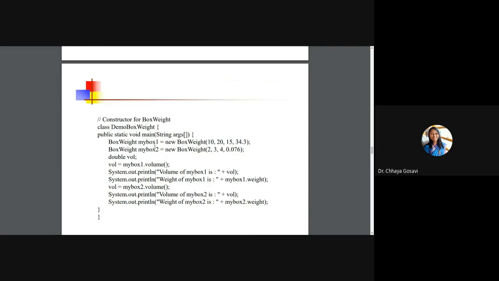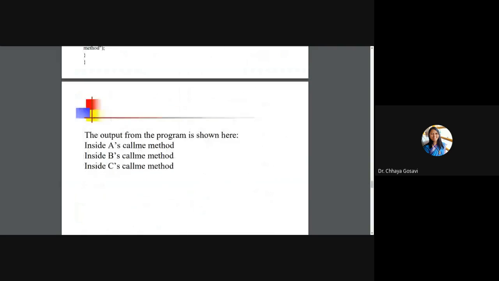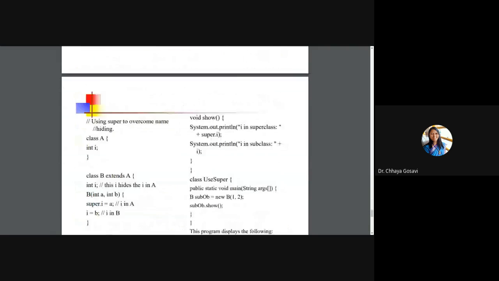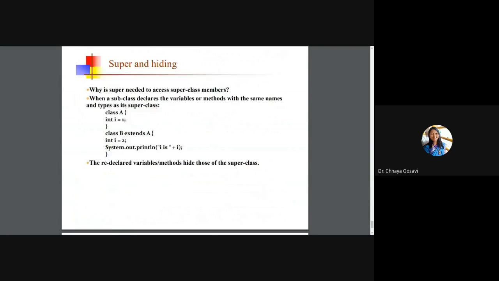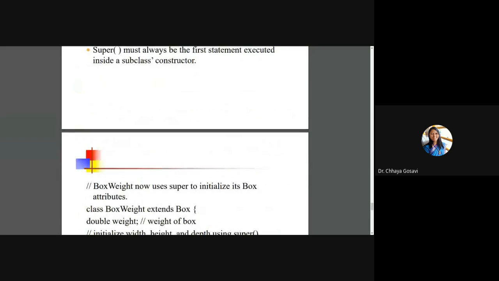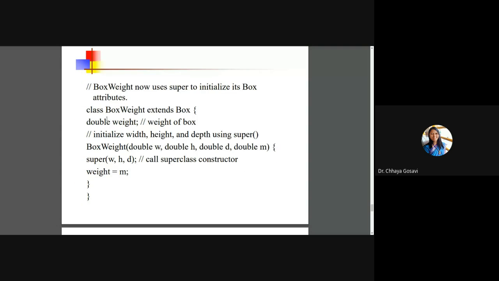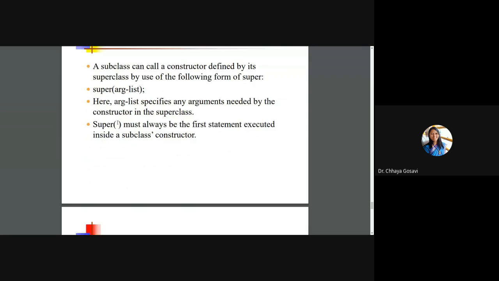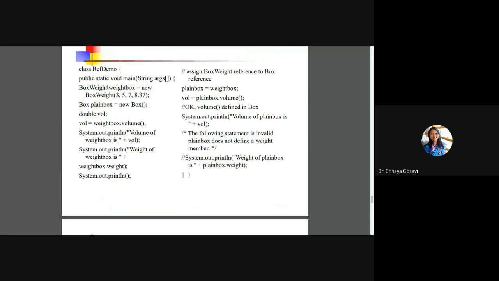So when we create an object of the base class, that is the box class, the object name is plain box, and we are creating an object of the box weight class, weigh box.